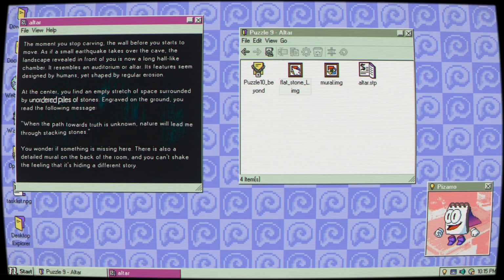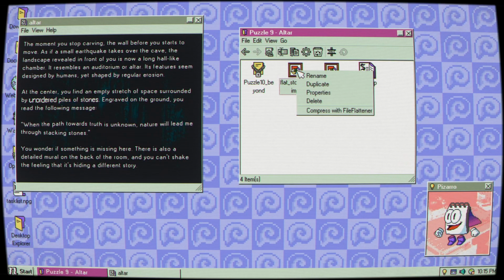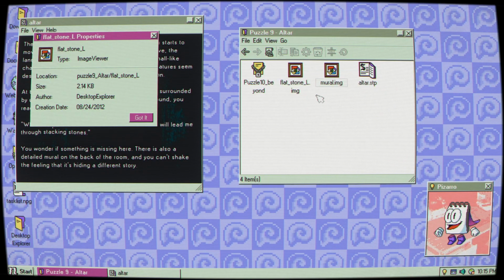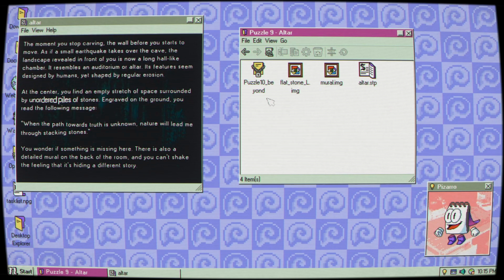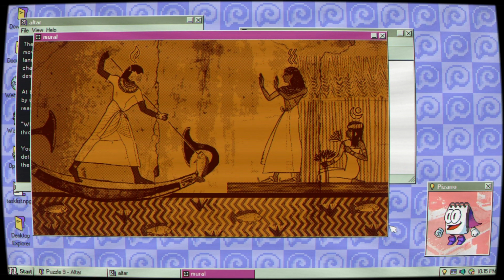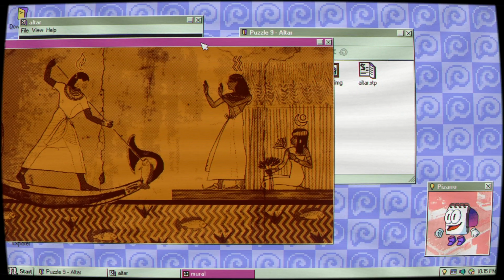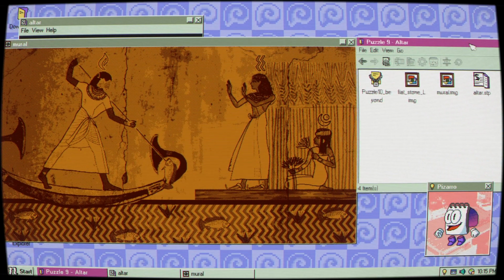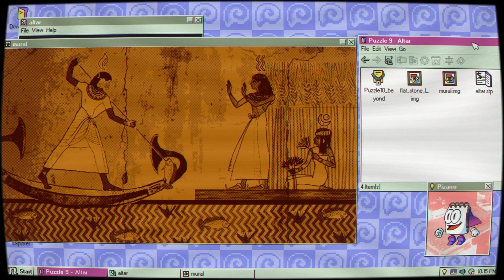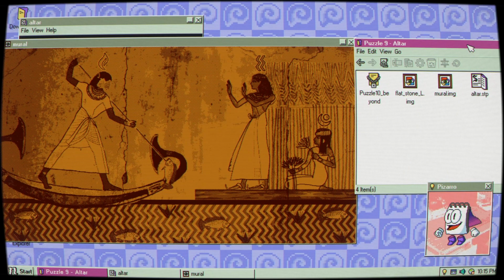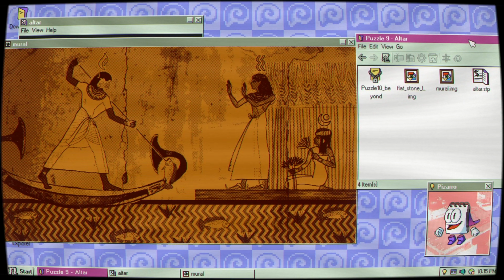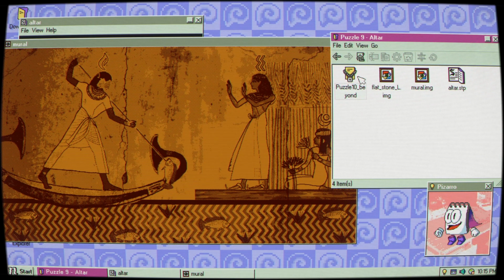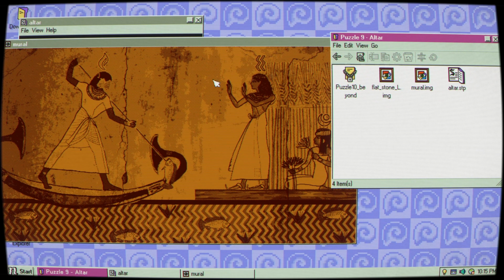Flat stone. So, can we collect these? No, I can't. Let's look at the properties of this. Okay. Let's look at the mural again. So we've been finding these around. I'm thinking... Pizarro, excuse me for a second.